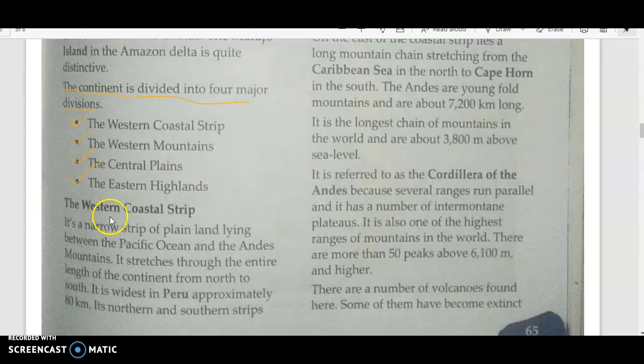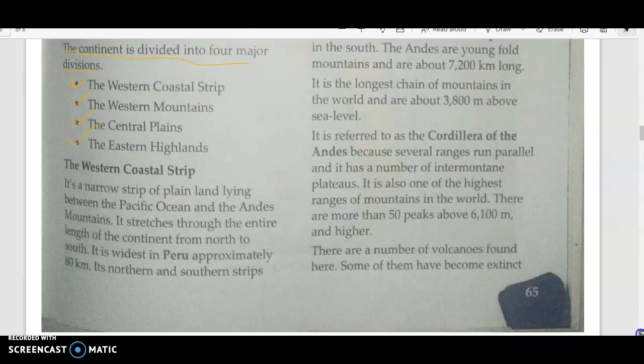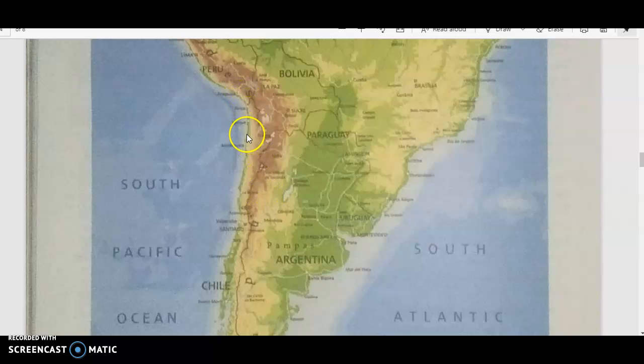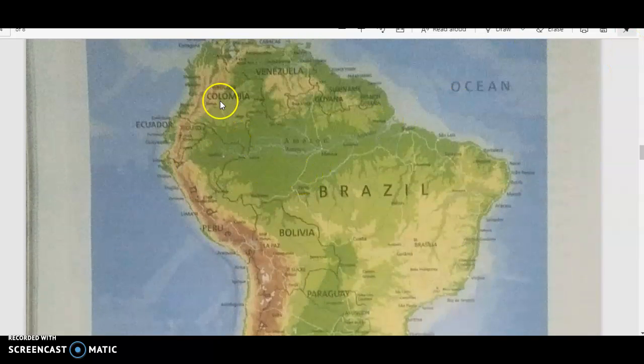So when we see the western coastal strip, it is basically a narrow strip of plain land lying between the Pacific Ocean and the Andes Mountains. Let us see it in the map. Now this is the western coastal strip where I am moving my arrow. So it is between the Pacific Ocean and the mountains Andes. The brown color that you can see is mountain, which is known as Andes. It starts from the north and goes to the south.